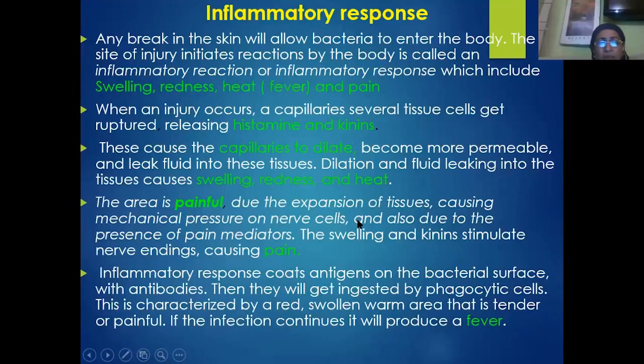All over the body, we have nerve endings like Pacinian and Meissner's corpuscles. These nerve endings will be pressurized. Not only pressurized, they also will feel the pain because of the pain mediators, because of the swelling, and also because of the kinins which stimulate these nerve endings, and this causes the pain.